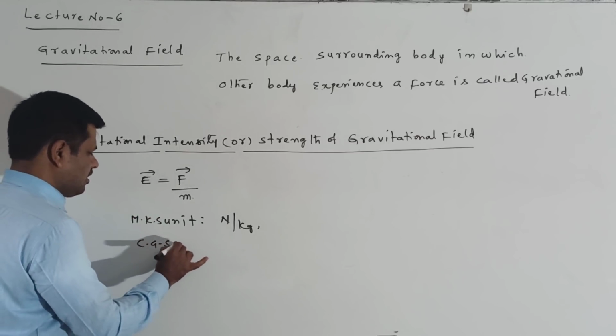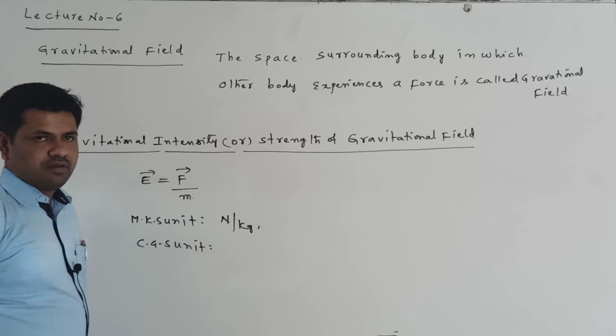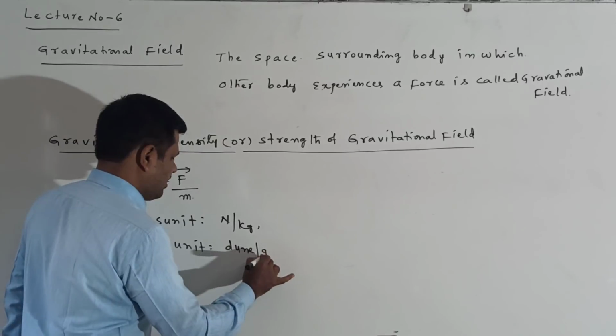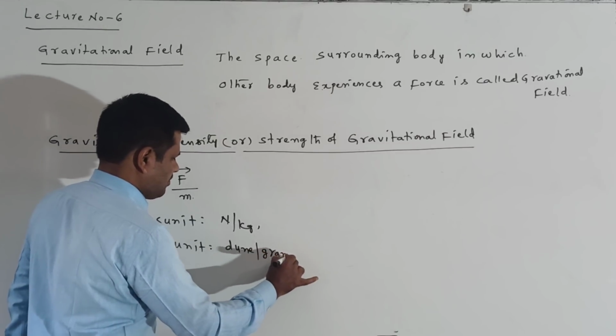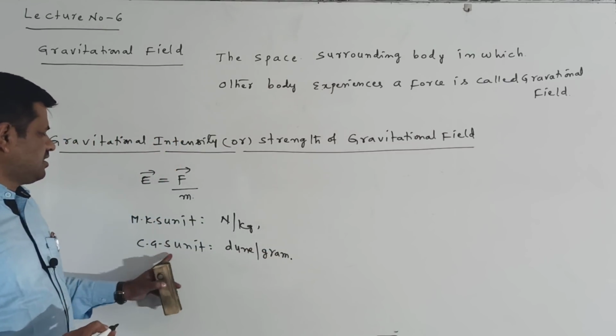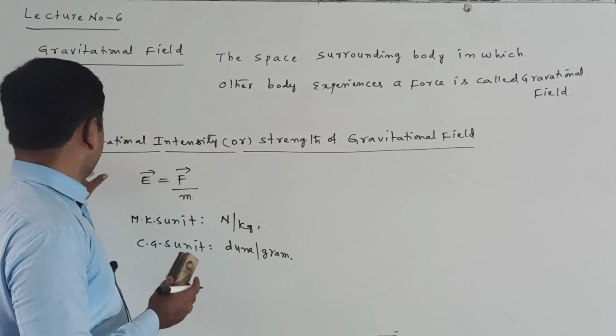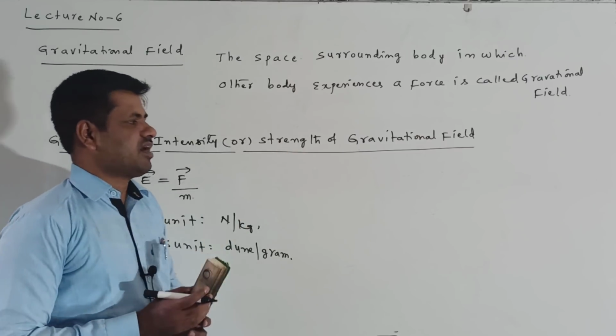Next we also write the CGS unit. What is the CGS unit here? The force unit is dyne, and the mass unit is gram. Dyne per gram is called the CGS unit, and the MKS unit is called Newton per kg. This is the unit of gravitational intensity, or strength of the gravitational field.